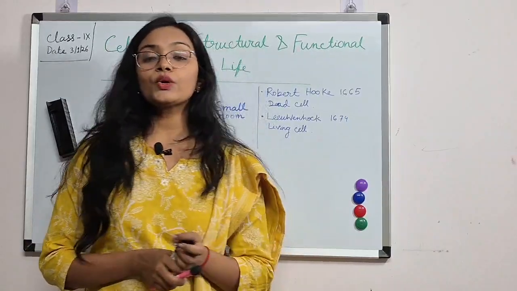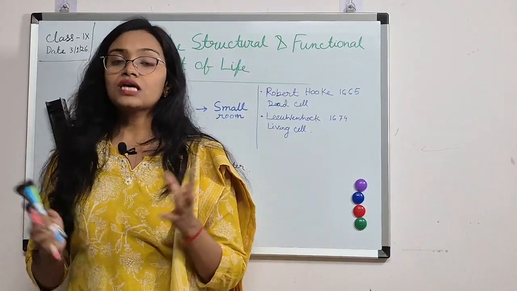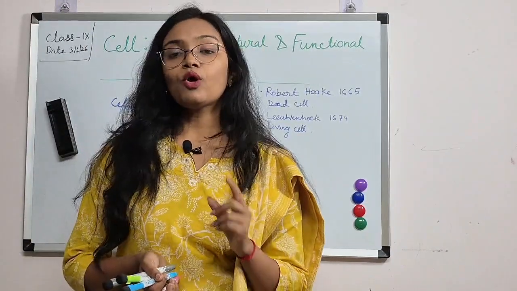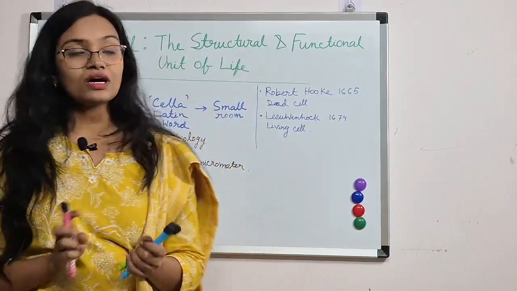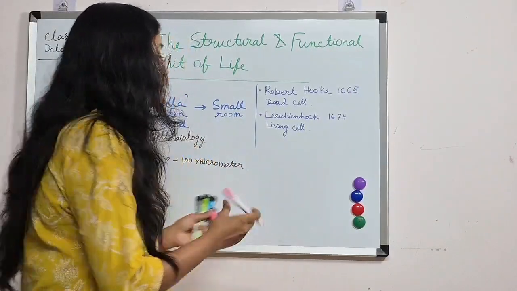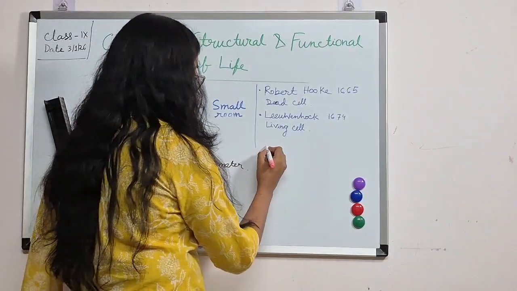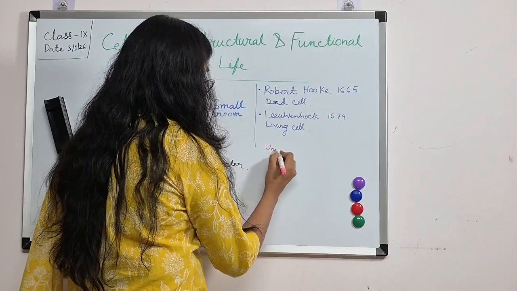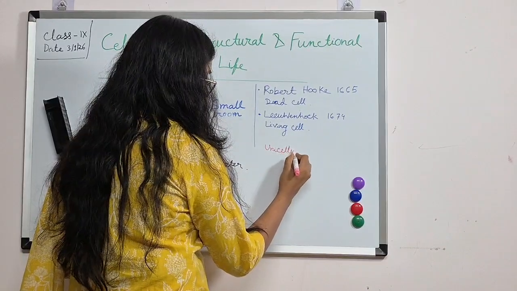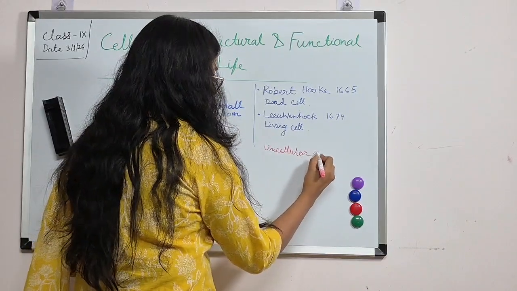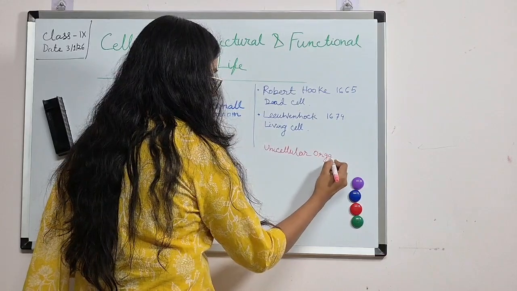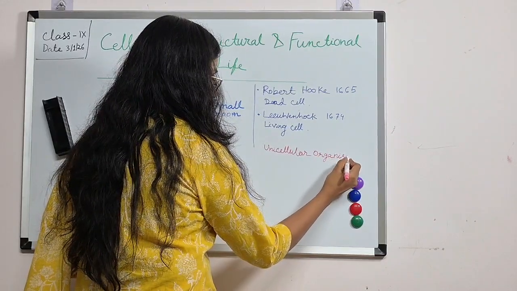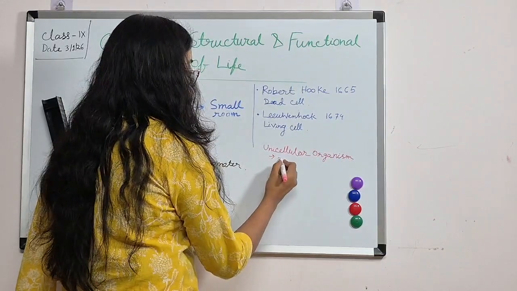In our surrounding, we can see some organisms are made up of only one cell. They are called unicellular organisms, because there is only one cell.